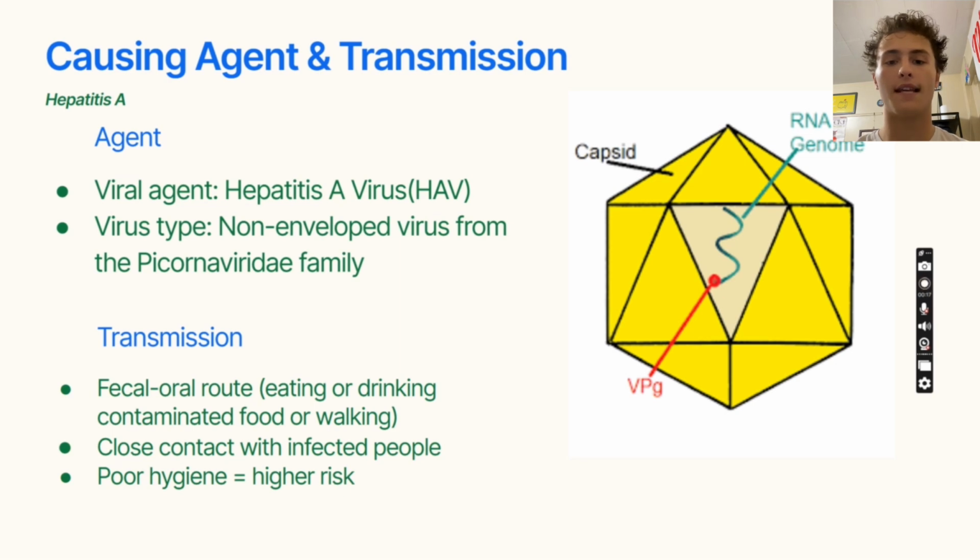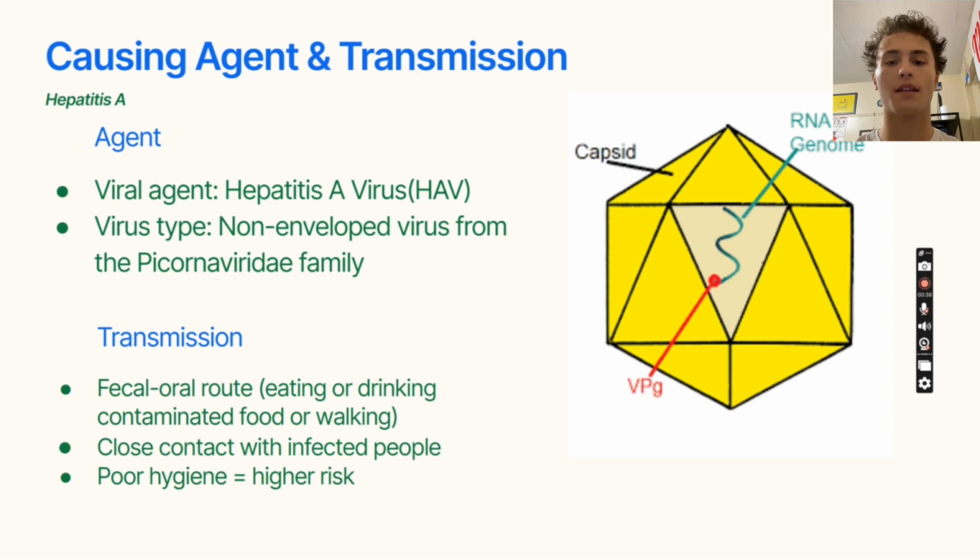Hepatitis A is a disease that affects the liver, and it is caused by a virus called hepatitis A virus, or HAV. This virus is an RNA virus, which means it carries its genetic material as RNA. It belongs to a virus family called Picornaviridae. Even though it's a small virus, it can cause big problems if someone gets infected.